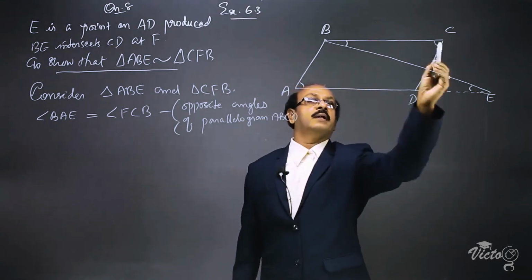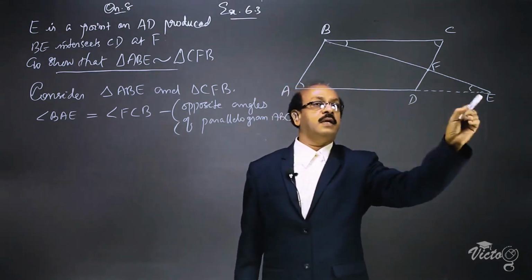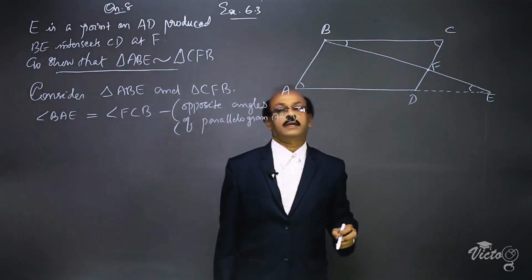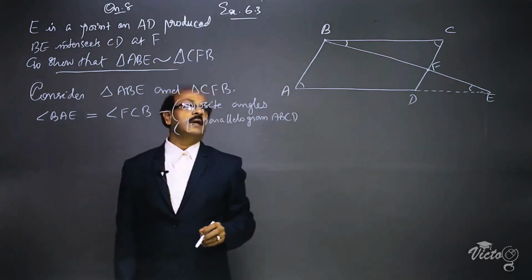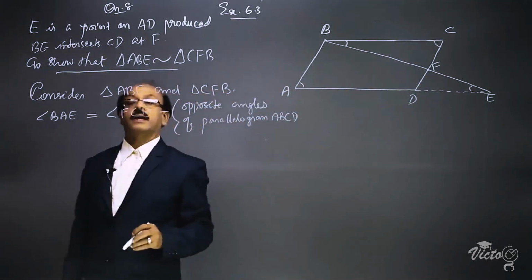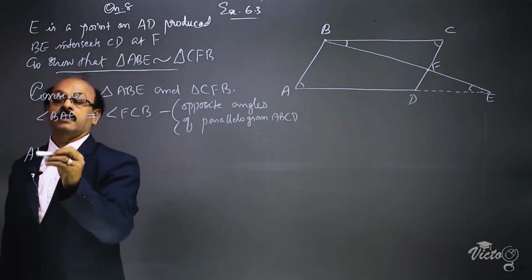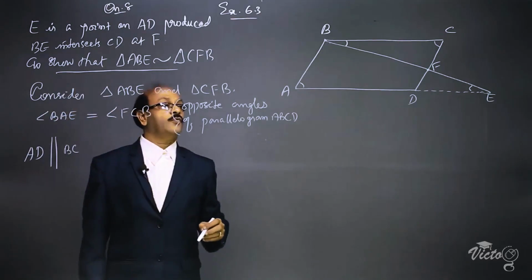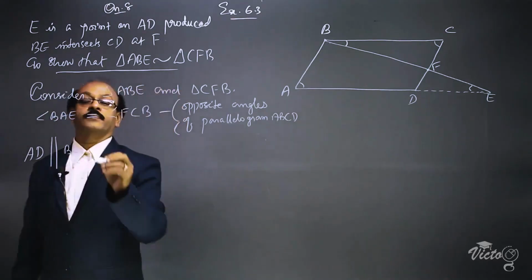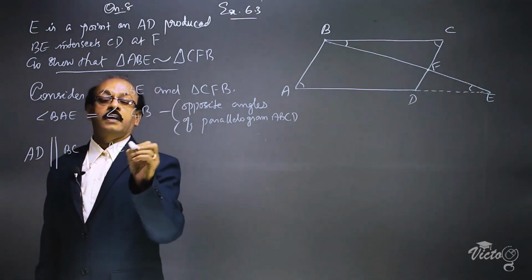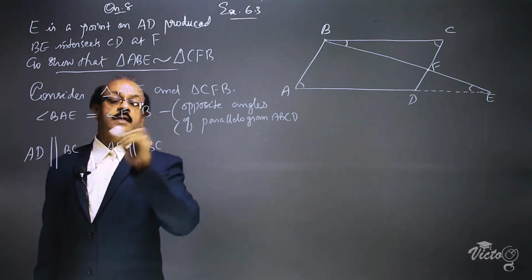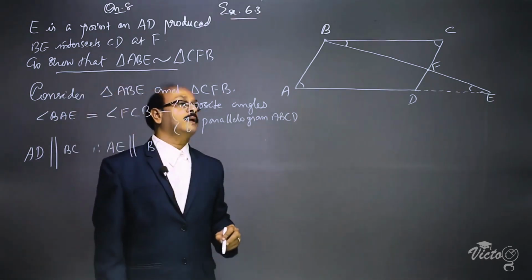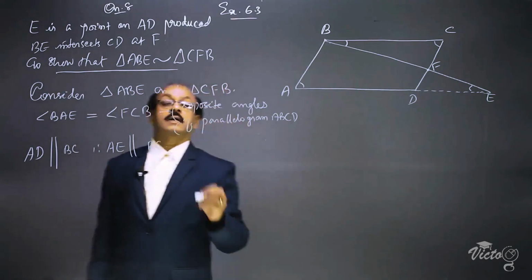AD is parallel to BC, therefore AE is also parallel to BC.